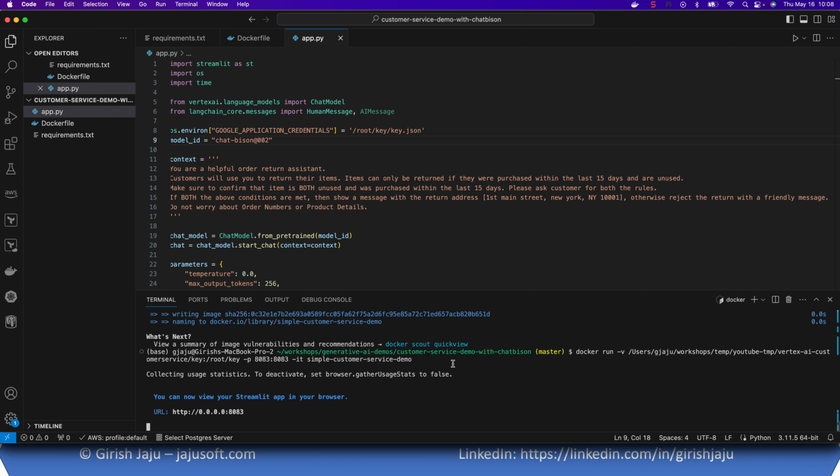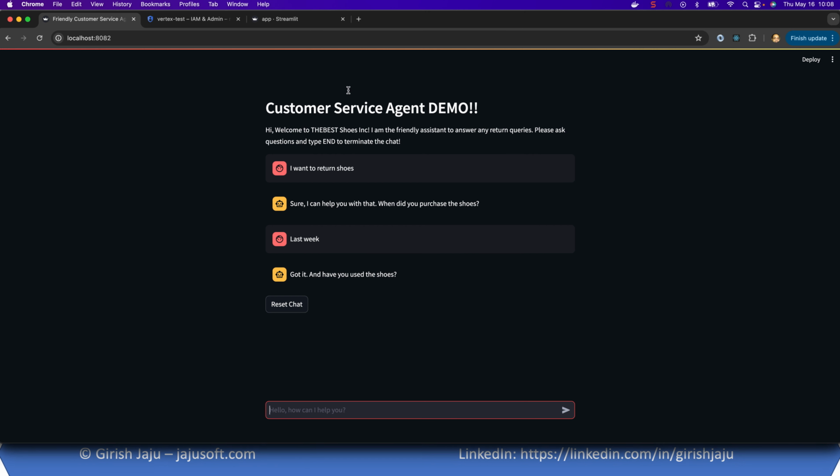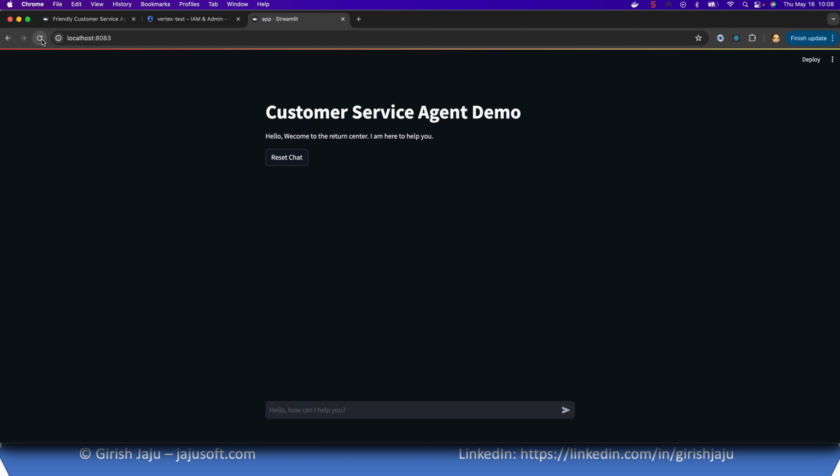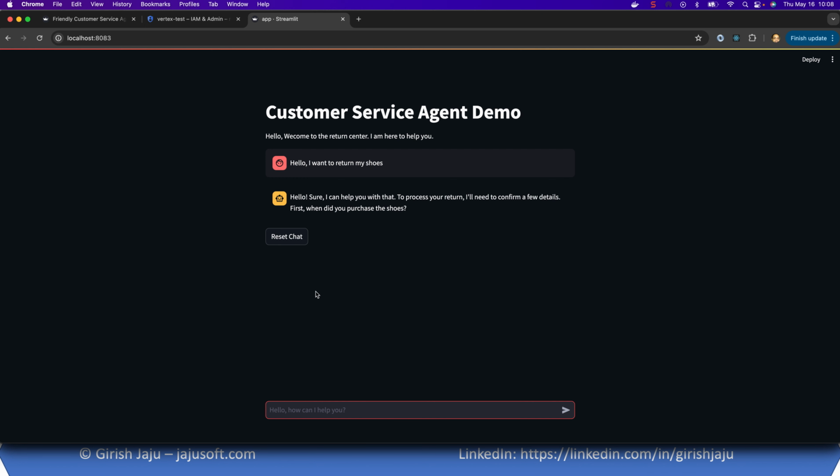Okay, no errors so far, so we should be able to access our application from the browser. We are on port 8083. Let's refresh this page, and we see that the reset chat button is already there. So let's try to see how it works, and what kind of problems we have, and how we will fix them. Hello, I want to return my shoes. And you see that the streaming text is appearing. It's asking me, when did I purchase the shoes? I'll say, okay, let's say about 7 days ago.